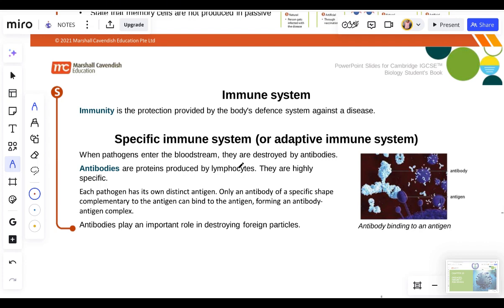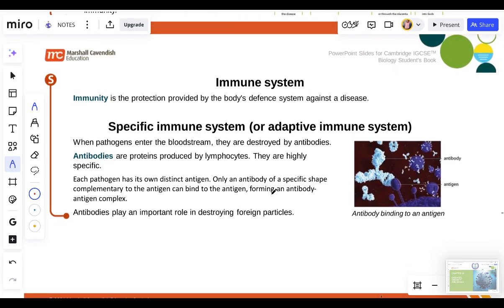Specific immune system, or adaptive immune system. Now, let's take a look at the adaptive immune system, or the specific immune system. Remember, our body, created by our maker, is given antibodies to be able to withstand some of these bacteria or pathogens that come in contact with our body. Now, let's take a look at some of these antibodies. But when pathogens enter the bloodstream, they destroy the antibodies. We know this: when any bacteria, fungi, or virus gets into the bloodstream, they destroy the entire system. They destroy the antibodies. Now, what are antibodies?